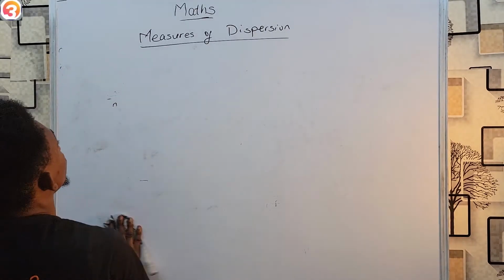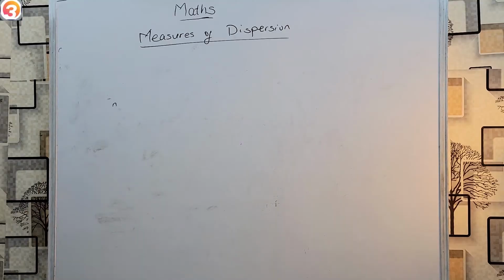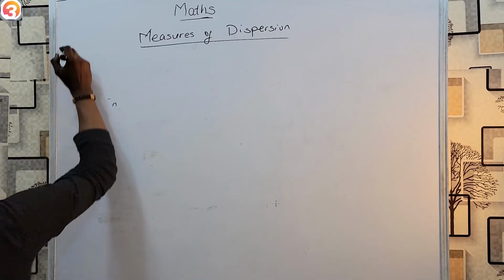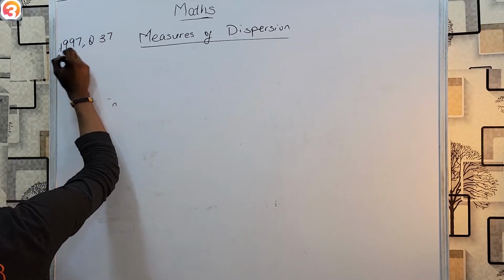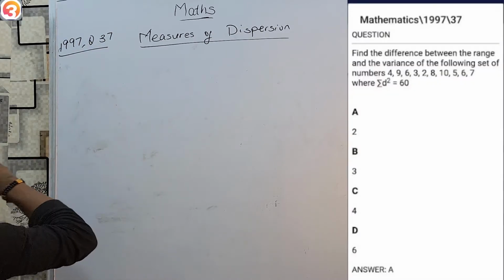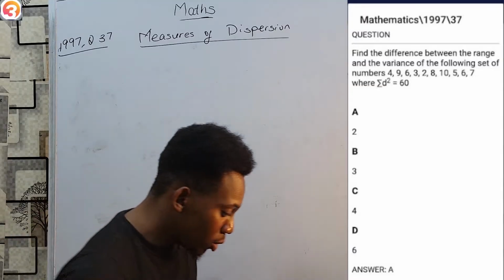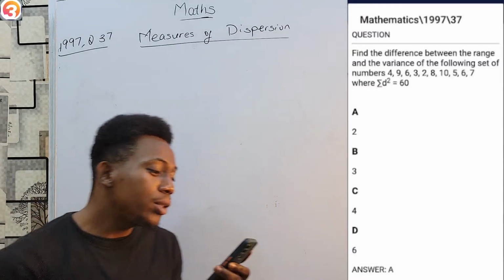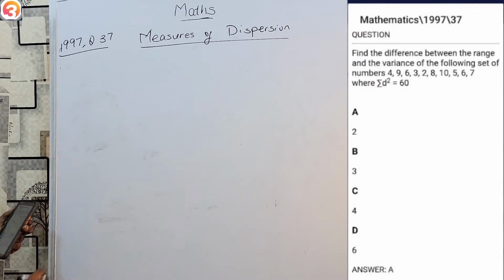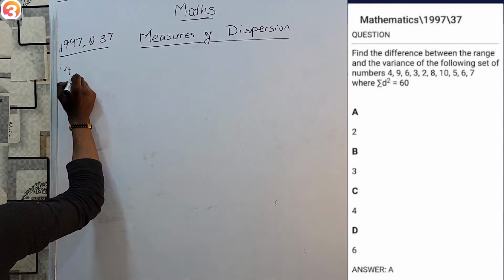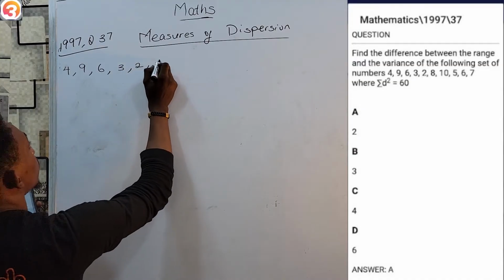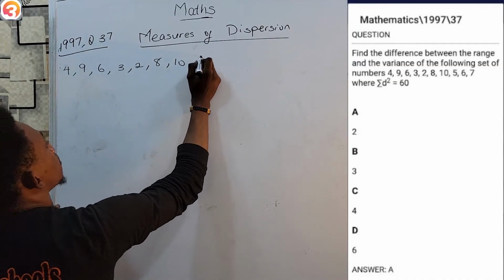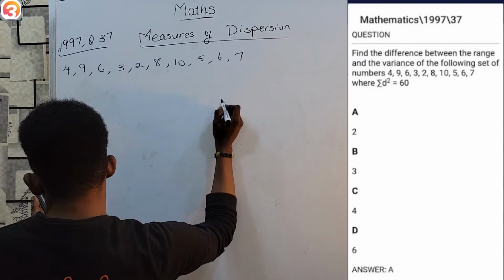Next up, we'll go to the year 1997. 1997, I'll look at question 37. So let's see. Find the difference between the range and the variance of the following set of numbers. Set of numbers is 4, 9, 6, 3, 2, 8, 10, 5, 6, 7.